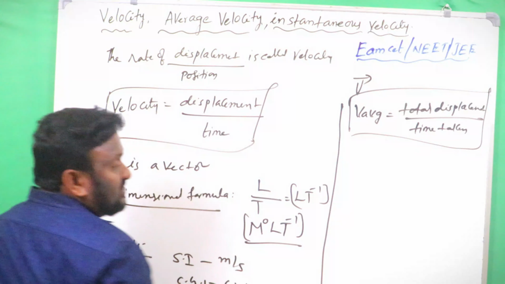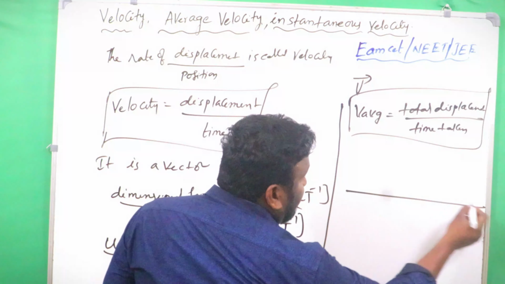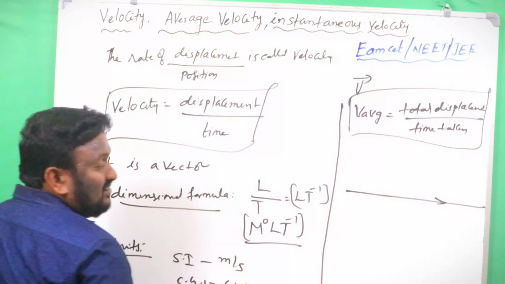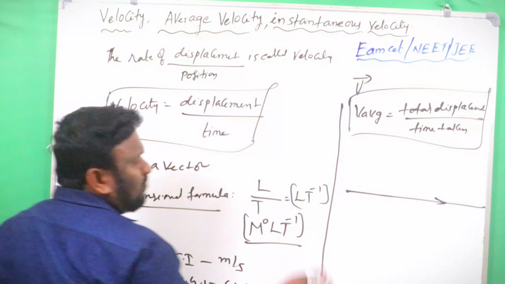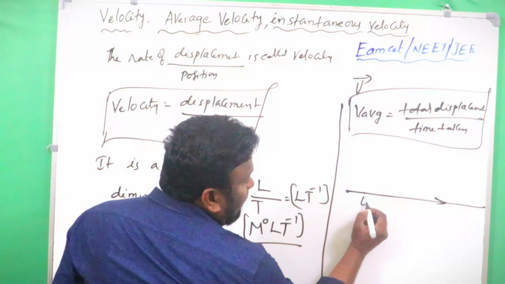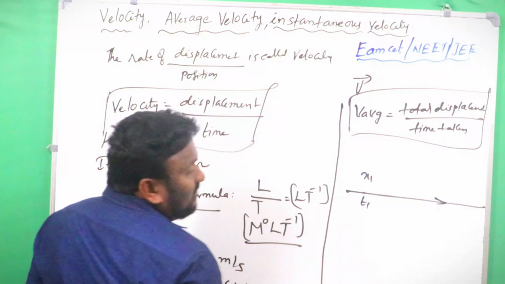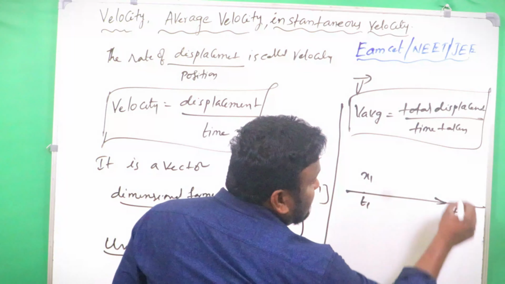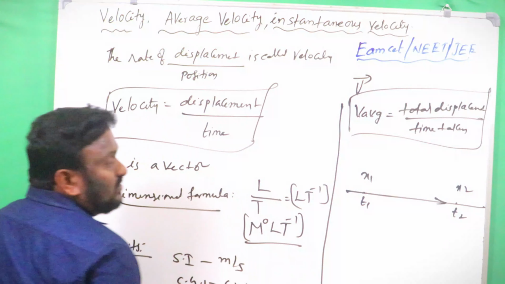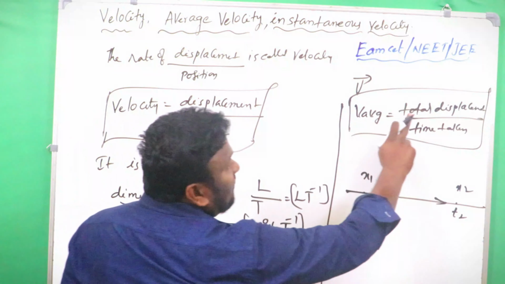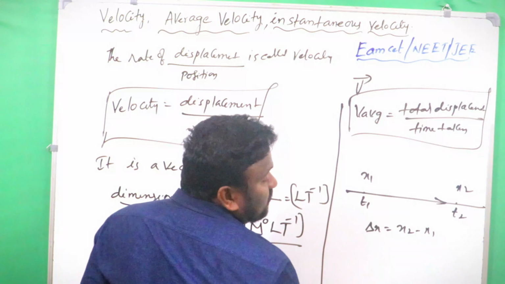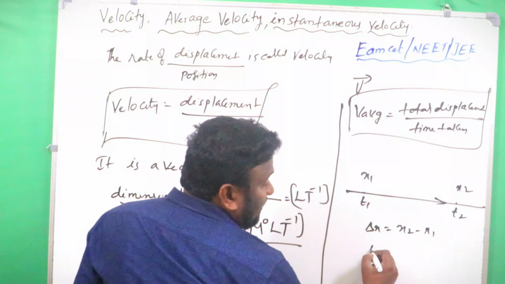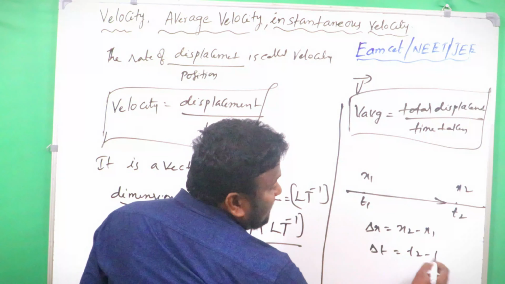For example, children, if the body is moving along a straight line path, body means a particle, a car, anything whatever it may be. At time t1 its position is x1, and at time t2 its position is x2. Then the displacement is x2 minus x1, and the time interval is t2 minus t1.